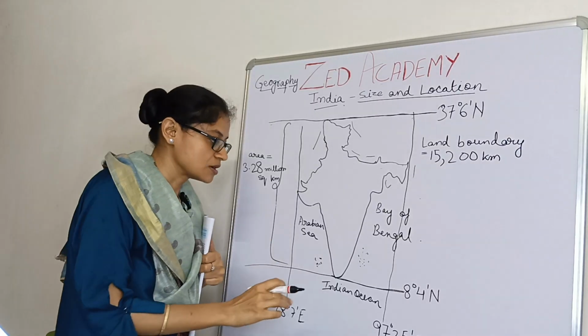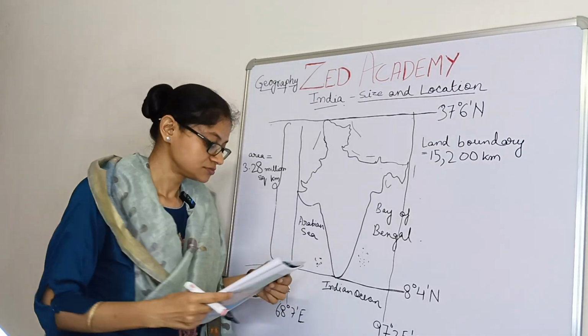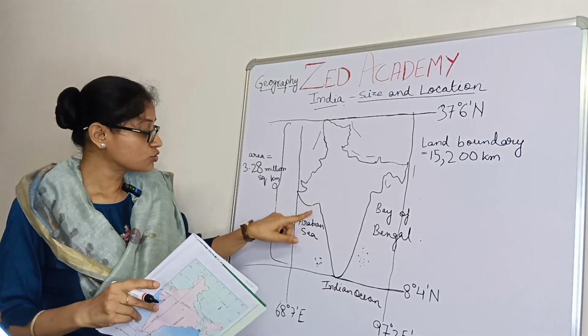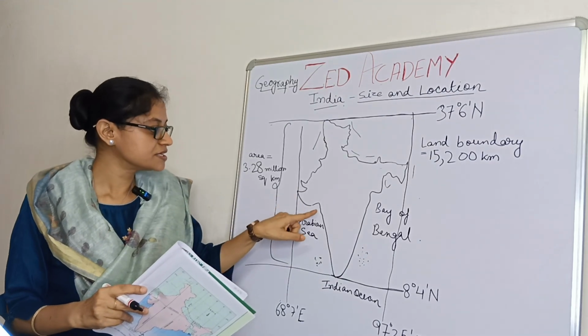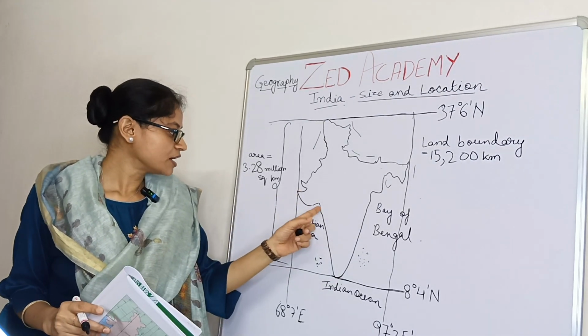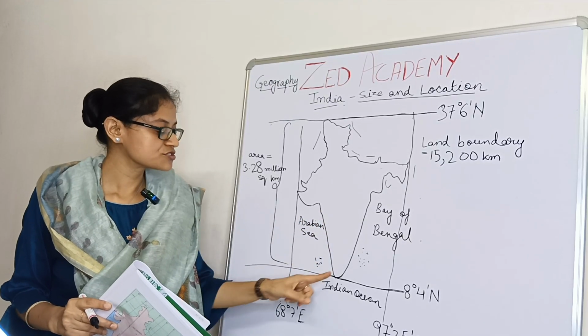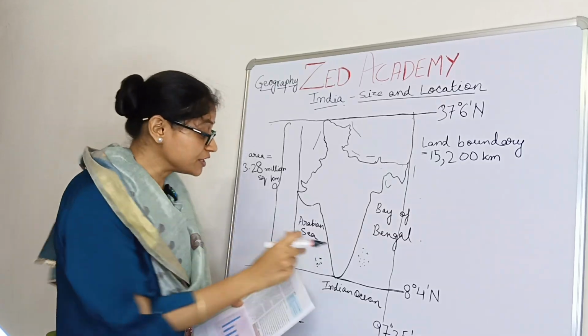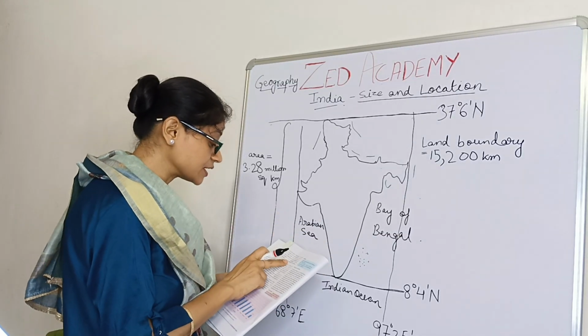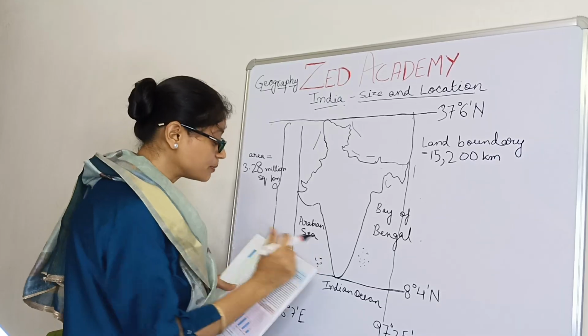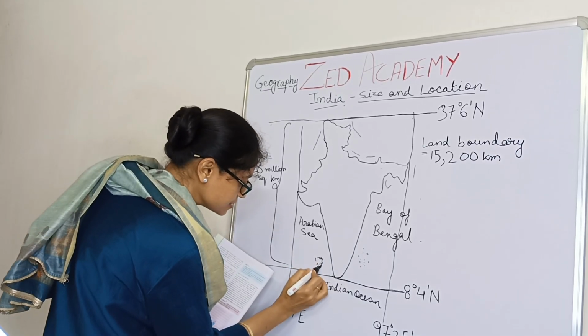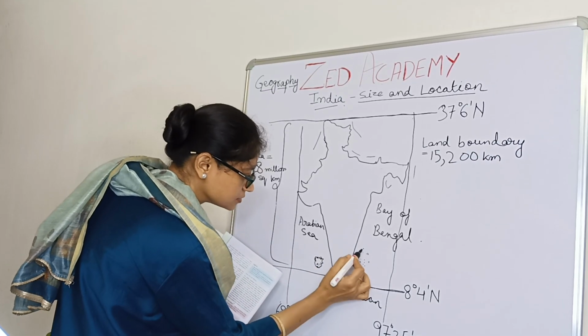So the total coastline. Coastline means the area which is near the ocean, surrounded by the oceans, so including the mainland. And Andaman and Nicobar Islands means their coastline is also counted and included here.